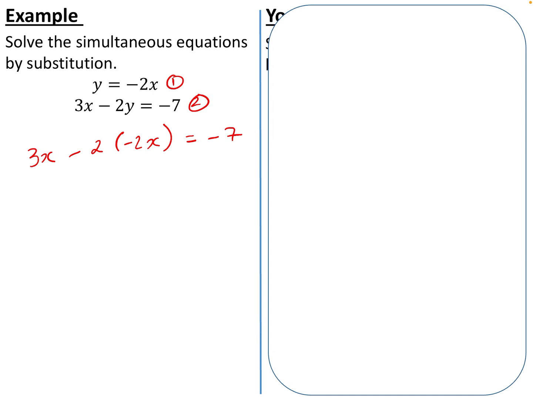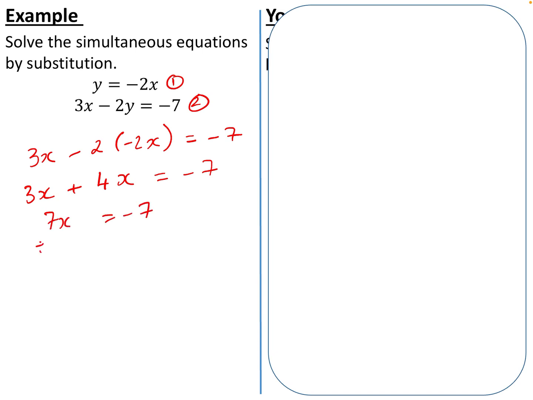Now I've created equation 3, but I want to tidy it up a little bit. I've got 3x, and then I've got minus 2 times minus 2. Well, 2 times 2 is going to give me 4. A negative times a negative is going to give me a positive. That's x, and this is equal to negative 7. Once again, I'm still tidying this up, I'm not solving it just yet. I get 7x equals negative 7.